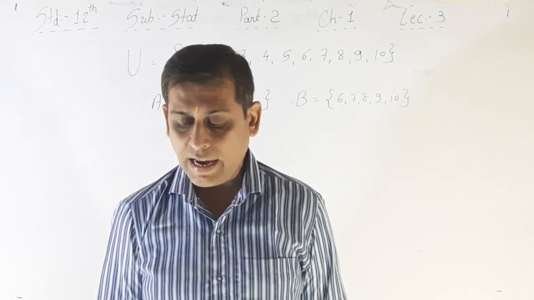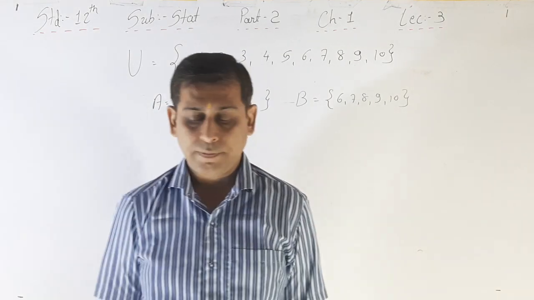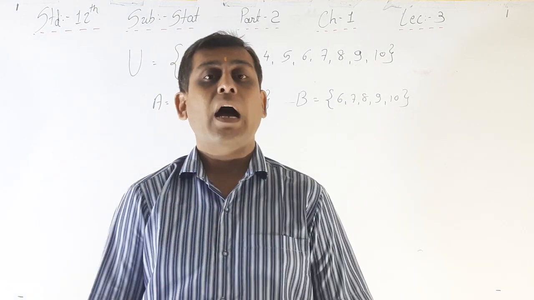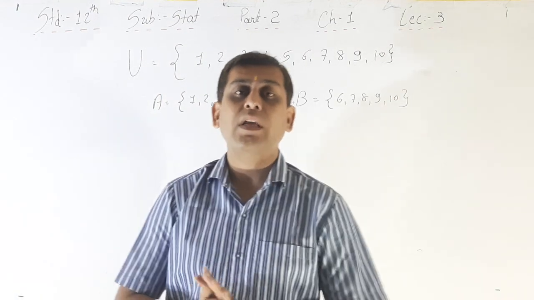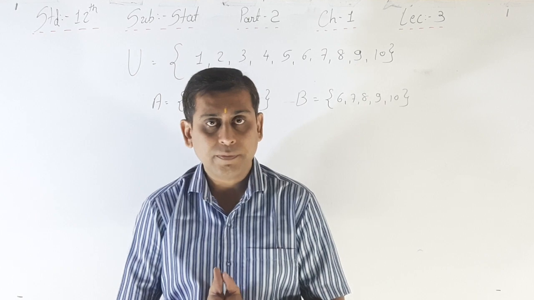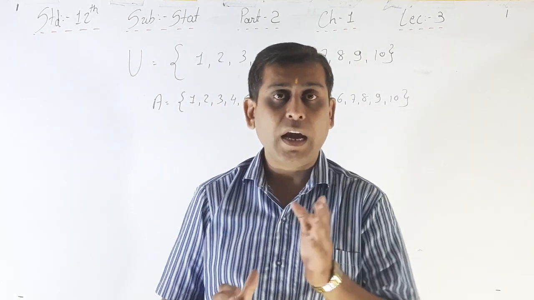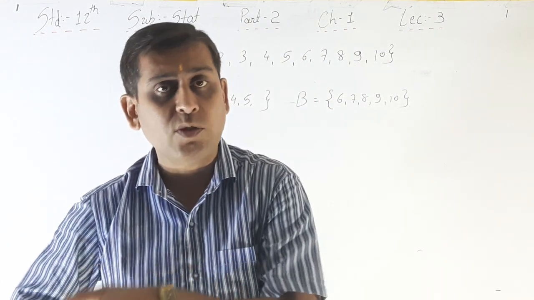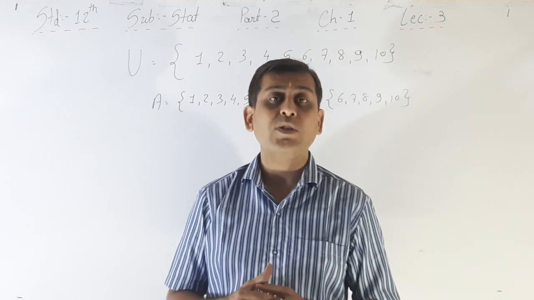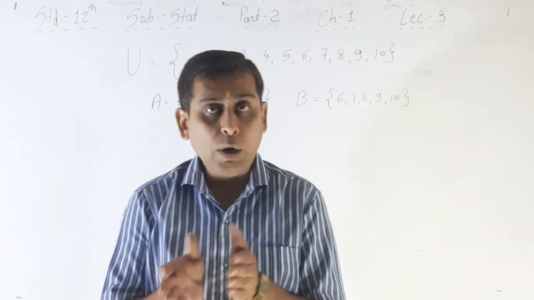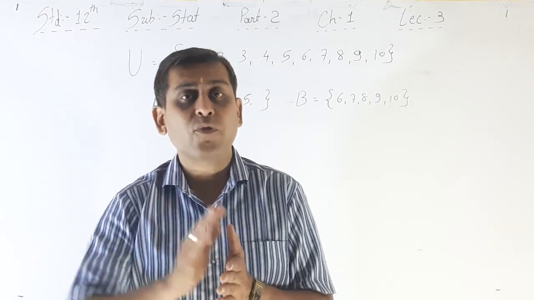Okay, now the next event is the difference of events. See, I already explained the difference in the union of events. This one is the difference event. That means what? Only A, only B. That is called a difference event.